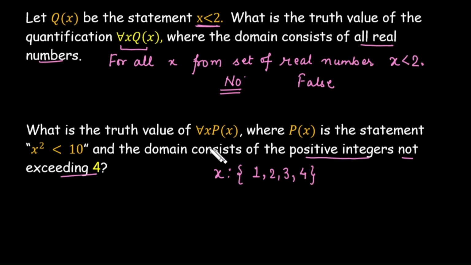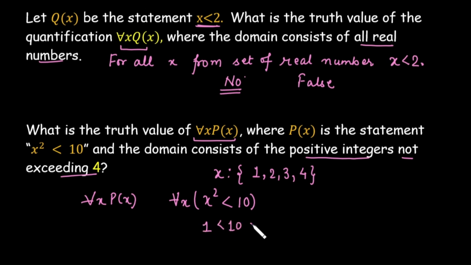So we need to check, that is for all x P(x), whether the statement is true or false. Means for all x, x square is less than 10. Is this a true statement or false? Let's check it. When we take x equal to 1, 1 square is 1, that is less than 10. Yes.